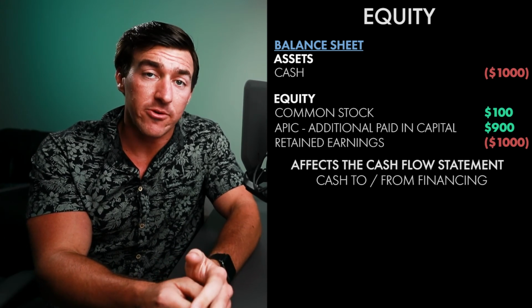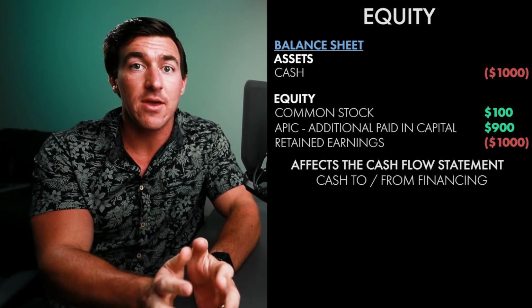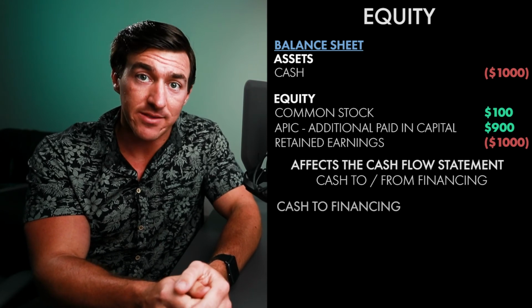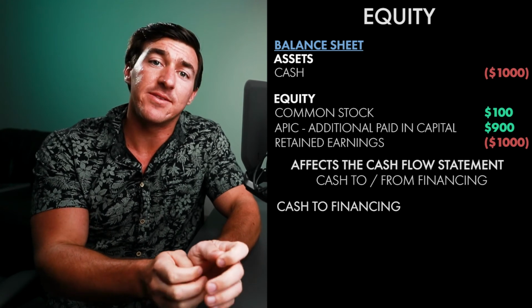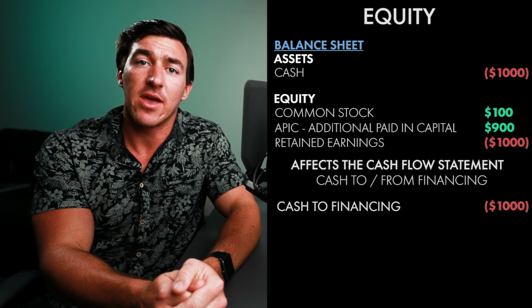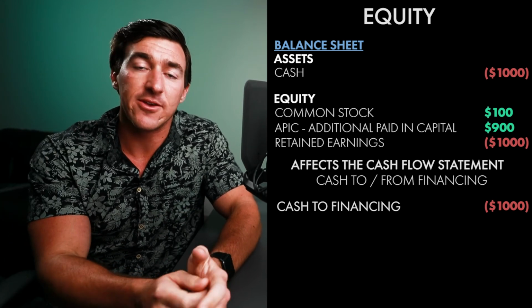This is also going to affect the cash flow statement in that same place that we did for loans and offering stock, financing. However, this time it's cash to financing since the money is leaving us, kind of like paying off that loan. You see, you're going to see a negative $1,000 in dividend payment on that cash flow statement. And that just means that you paid $1,000 and it left the company, went to investors, things like that.